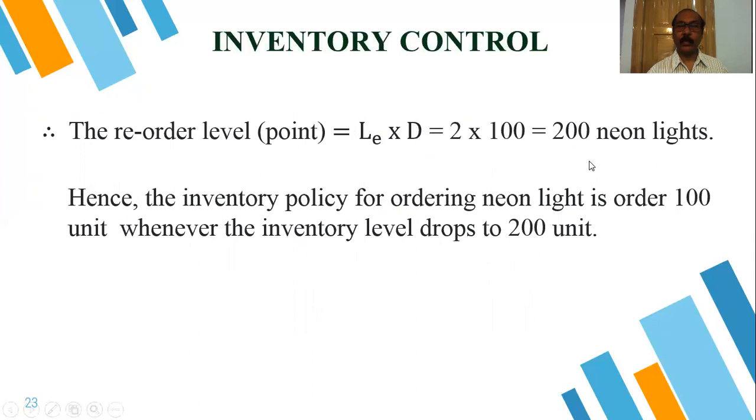So as soon as the stock decreases to 200, we have to place the order. Hence the inventory policy for ordering the neon light is to order 1000 units whenever the inventory level drops to 200 units. This is the conclusion of this problem.